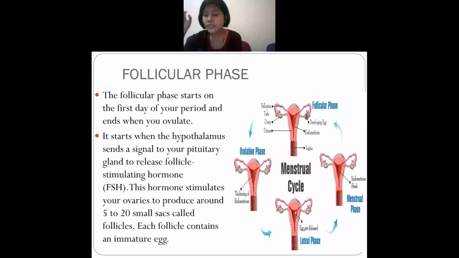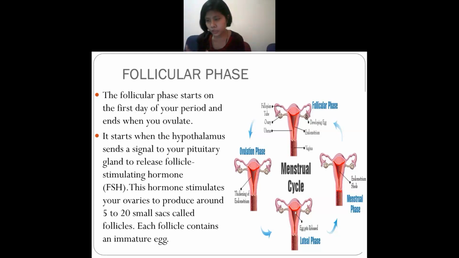So what will this pituitary gland release? It will release a hormone. The name of that hormone is follicle stimulating hormone, also known as FSH. You all will write FSH in capital letters. This hormone, FSH, stimulates the ovary.